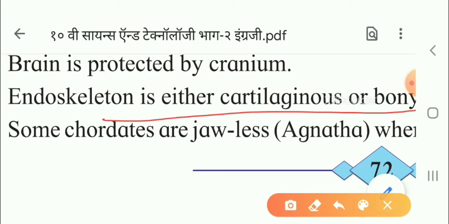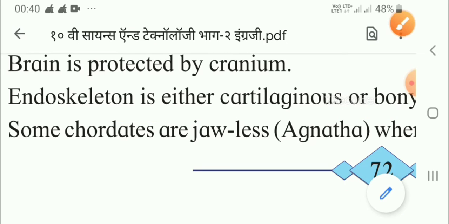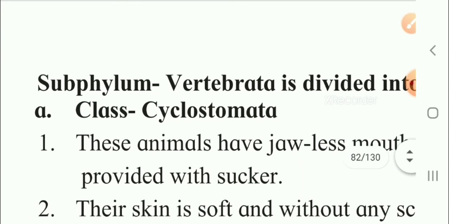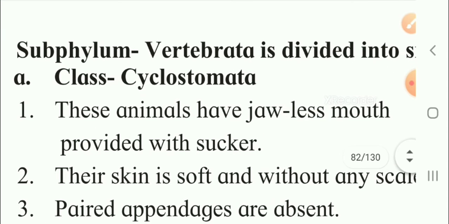Let us see now, children. We will start with the subphylum Vertebrata, which is divided into 6 classes.